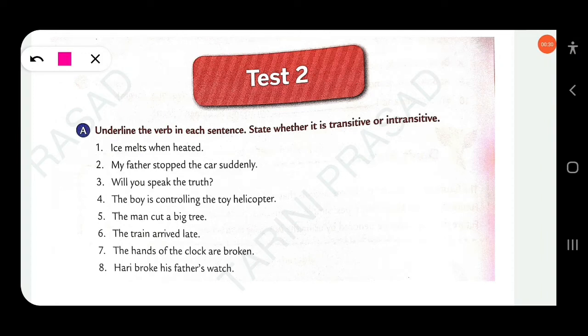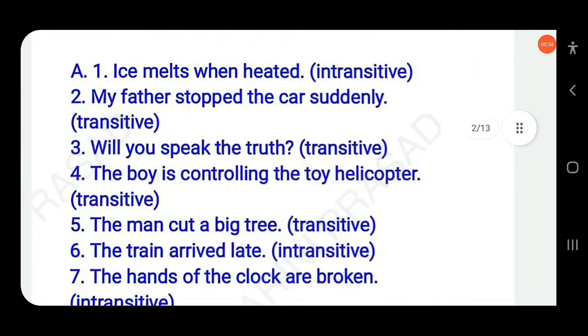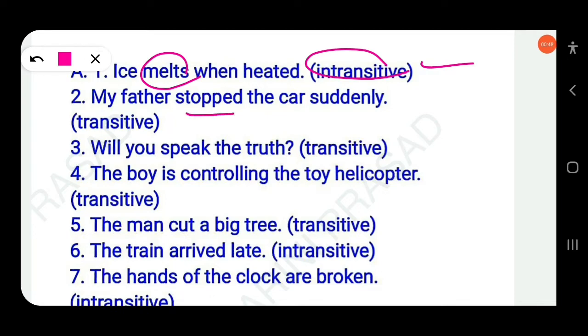Here, "ice melts when heated." This is an intransitive verb. Here, melts, there is no object, so melts will be an intransitive verb. Then next, "My father stopped the car suddenly." Here, stopped is a transitive verb. There is an object, a direct object, the car.